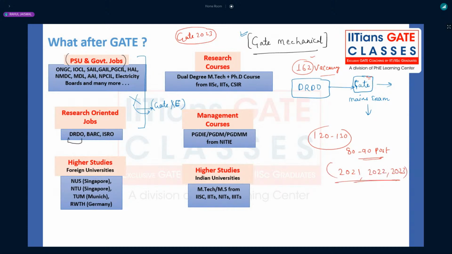So again, you have the best opportunity, because the 2021 people already got placed. They will not be that interested. For 2022, a huge opportunity already came last year. Even below rankers also got placed in NTPC. So definitely you will have an edge, right? So that is regarding the DRDO.